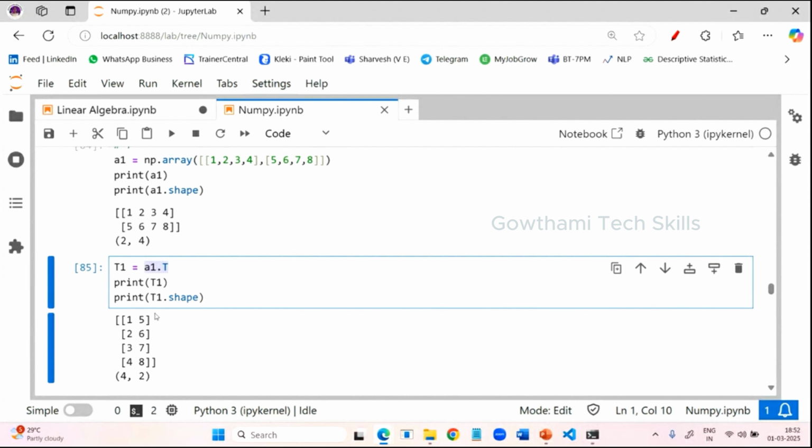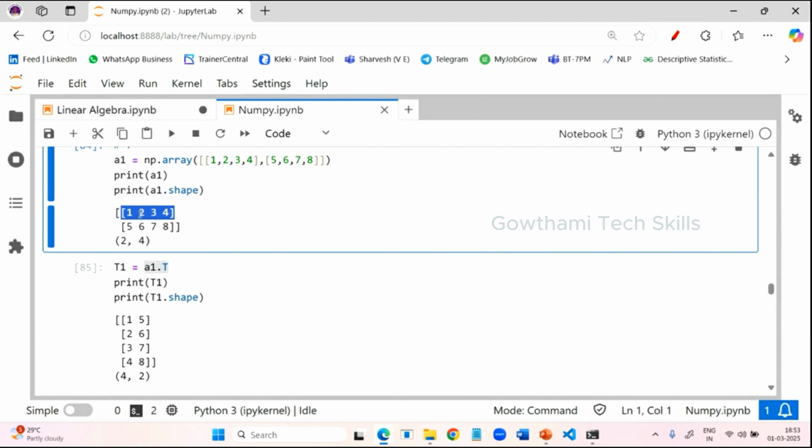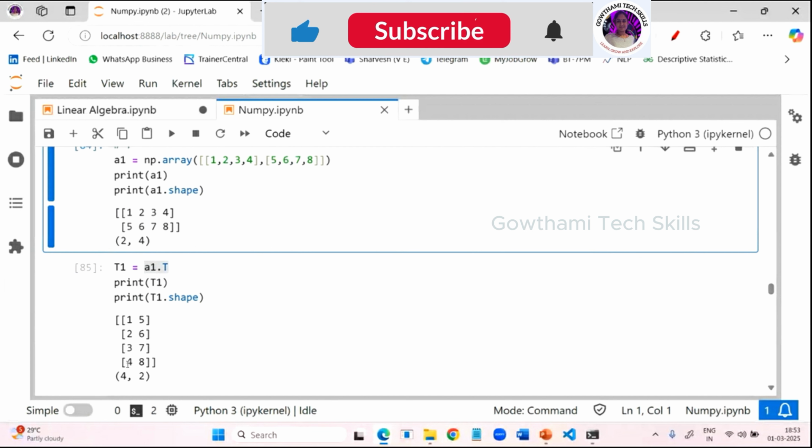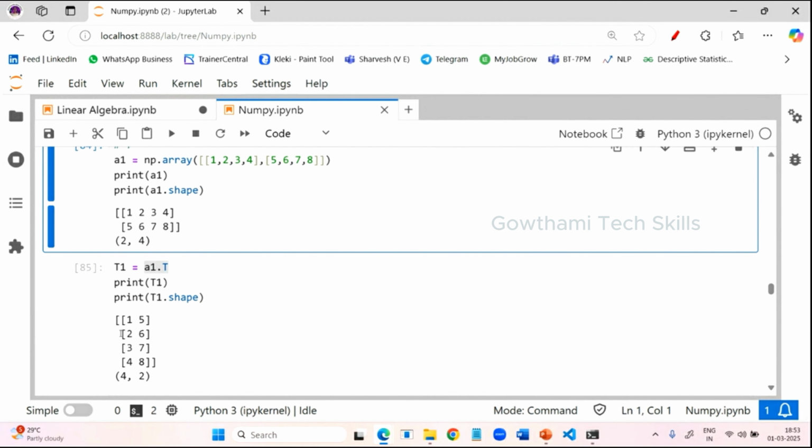So the row values, see 1, 2, 3, 4, are now column-wise. Okay, this is the row values. So these row values will be in a column, and these column values will be in a row. So 1, 5 in a row. 2, 6, this was one column, and now it is in the second row. This was the third column, and it is in the third row, like that.